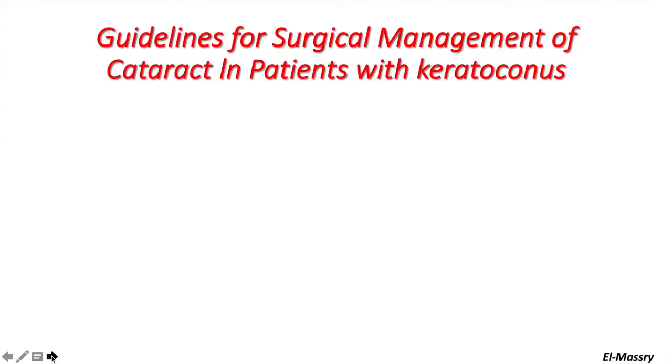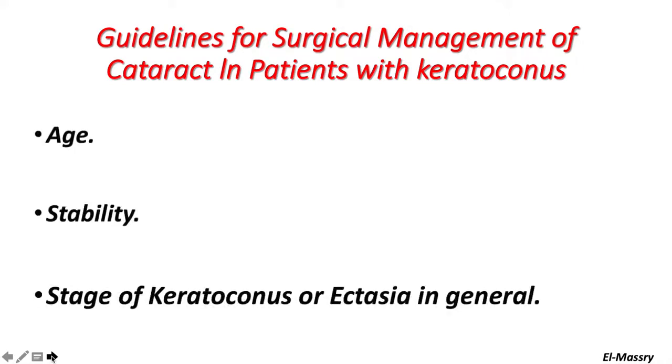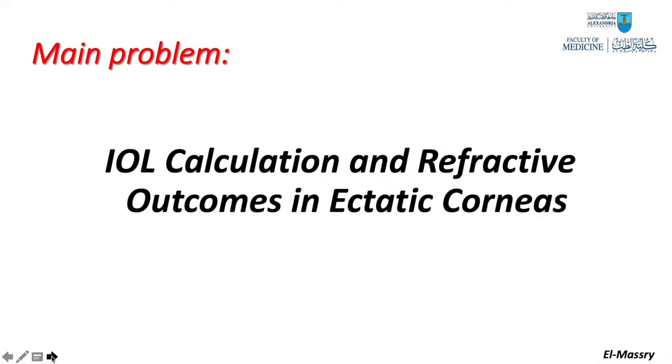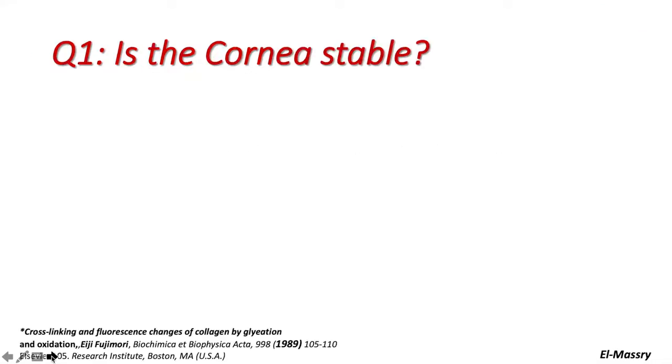So, the guidelines for surgical management of cataract in patients with keratoconus should include three things: the age of the patient, the stability of the cornea, and the stage of keratoconus or, in general, any ectatic disease. The main problem is the intraocular lens calculation and the refractive outcomes in ectatic corneas.